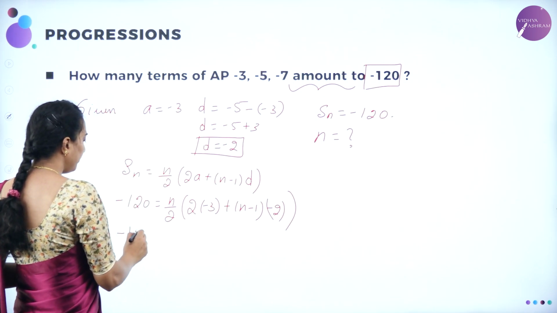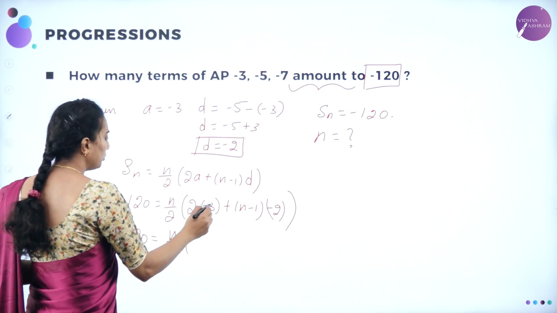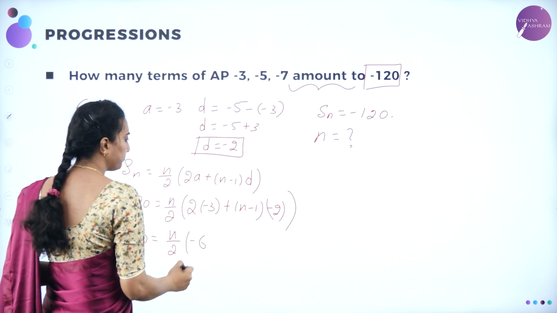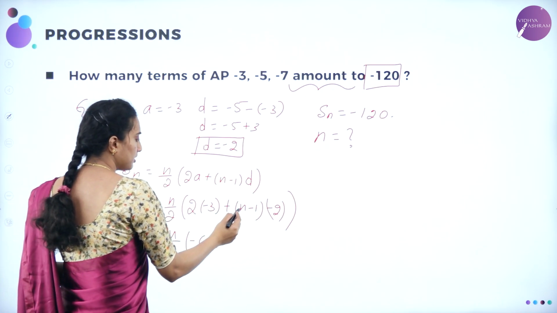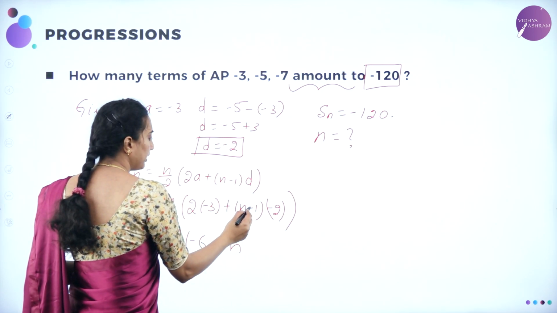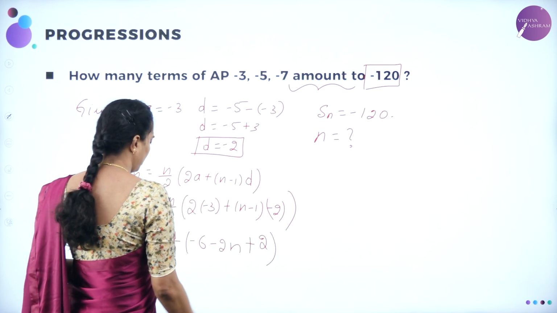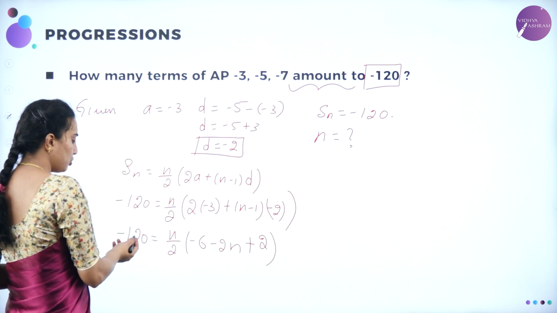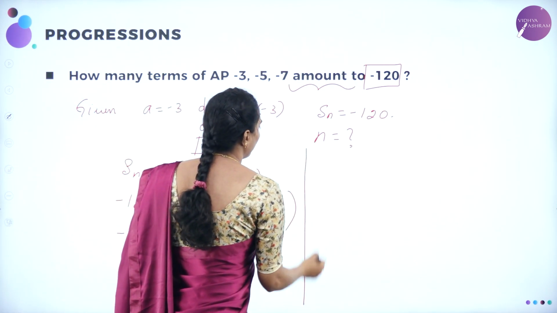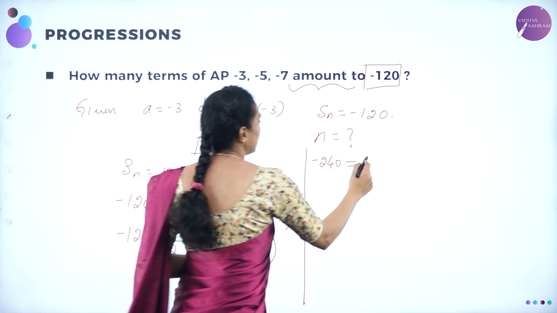Multiplying or solving the bracket, minus 120 is n by 2 into 2 3s are minus 6. Here plus into minus is minus, so you have minus 2n. Again, plus into minus is minus, minus into minus is plus, plus 2 into 1. So therefore, you can cross multiply this 2 here. Minus 120 into 2 is 240. Therefore, minus 240 is equal to n as it is.